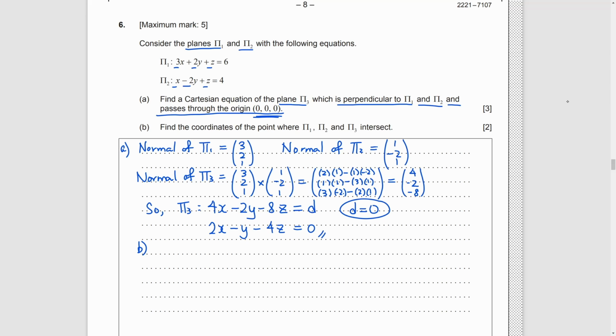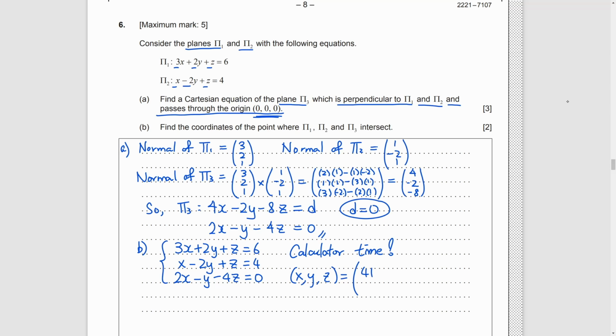Part B. We need to find the intersection of pi1, pi2, and pi3. Again, calculator.